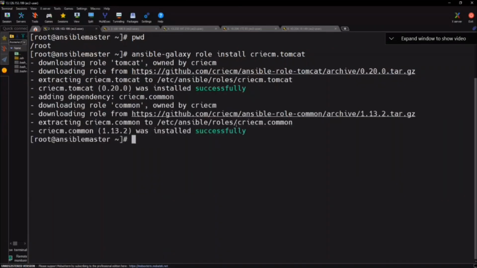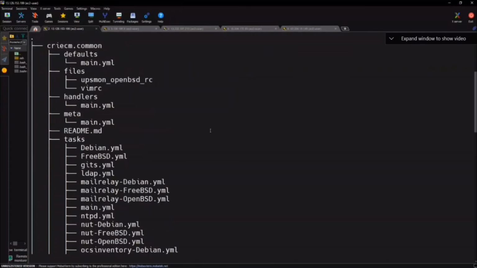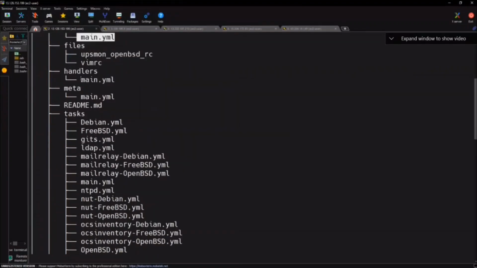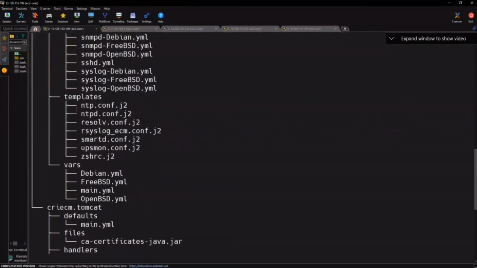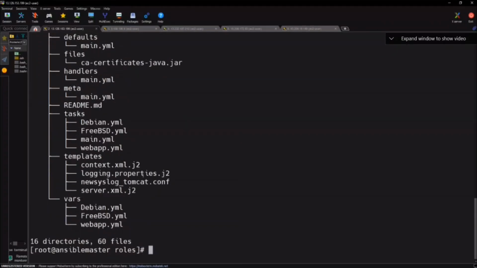Done. Now where should I go to check it? cd /etc/ansible. Now should I use tree? Do you see this? For defaults, main.yaml. For handlers, main.yaml. For tasks, all these things. Jinja2 templates separately. So many vars, templates, everything. This is for Tomcat. Understood? We are not going to use it. I'm just showing how to download predefined roles from Ansible Galaxy. Is that clear?